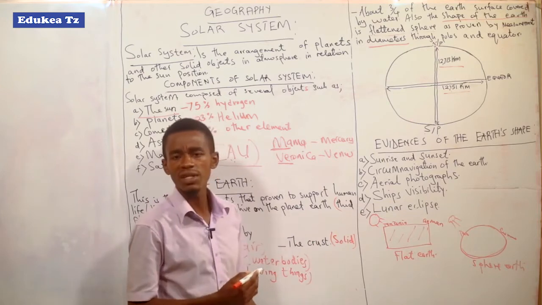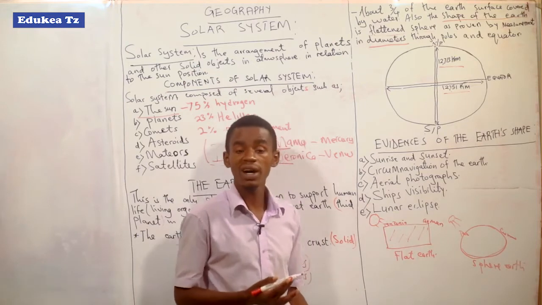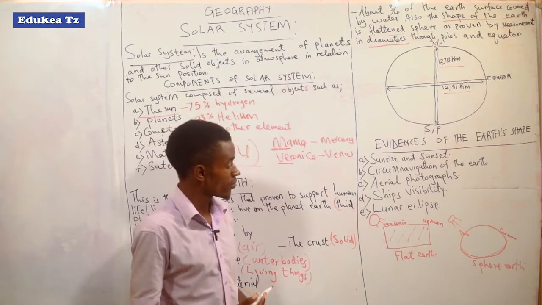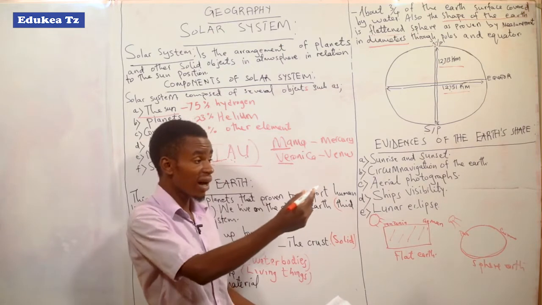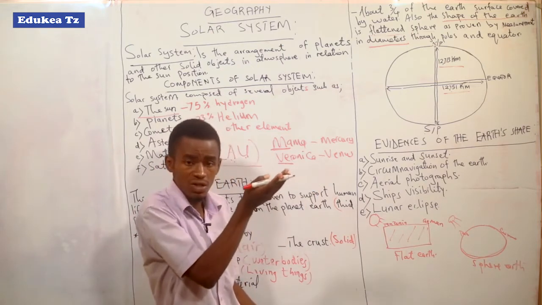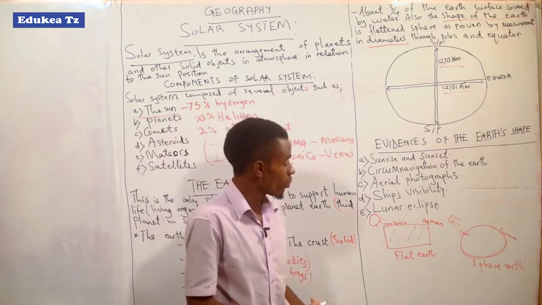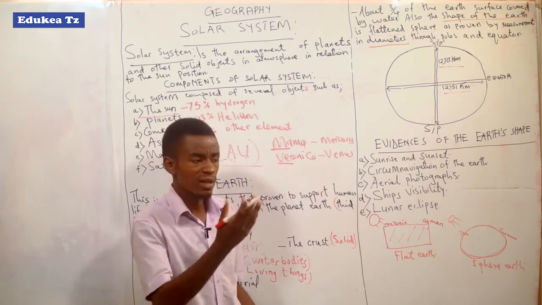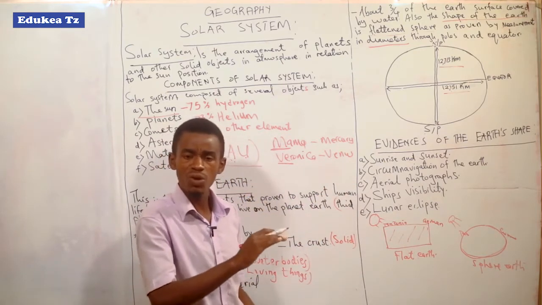Take a simple experiment. For those who are living on the coast or near harbors or ports, you can stay there and wait for the ship. You can't see the whole ship coming up to the port. The first thing you see is the upper part of the ship. Second, you see the middle part, and when it comes near to you, you can see the whole ship. So the ship is first seen at the top part, then the middle, then the lower part.